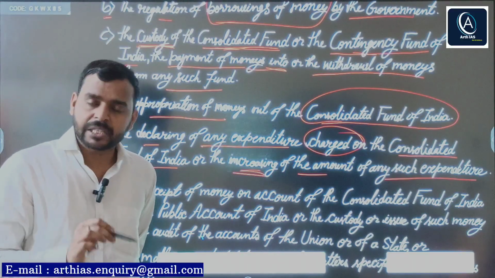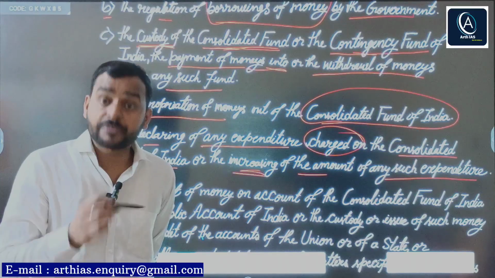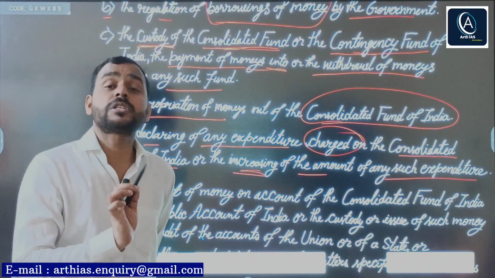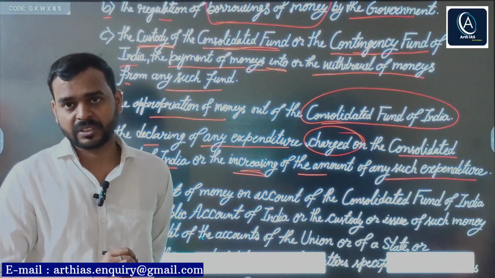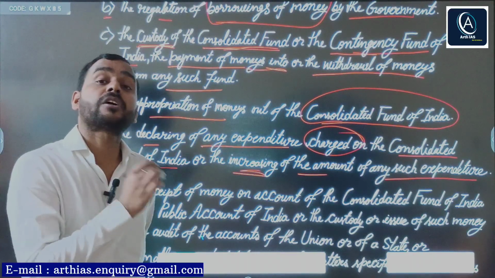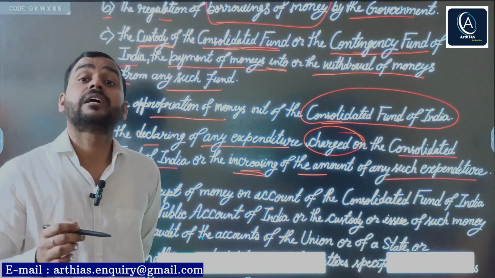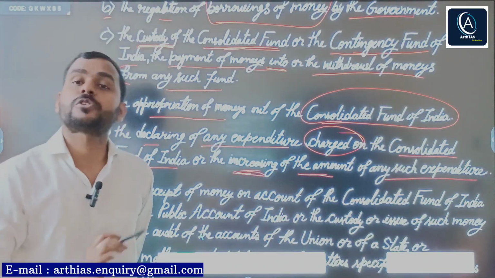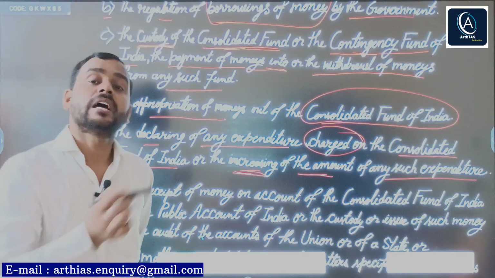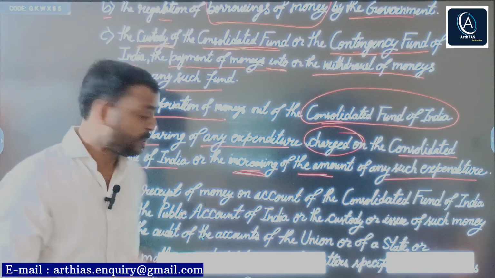For example, the government has introduced a bill which proposes to increase the salaries of MPs. Then such a bill will be known as money bill, because it increases the amount of expenditure from the Consolidated Fund of India. Salaries of MPs are charged on the Consolidated Fund of India. Simple.